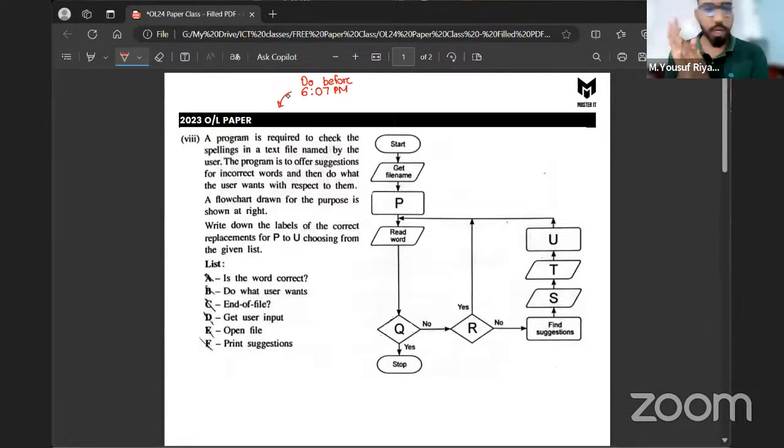I'll give you 5 minutes, quickly do this question. It's a very easy question. It's just a fill in the blanks question. They have given you the options here, and you have to just match them with the respective labels. So I'll give you time till 6:07.